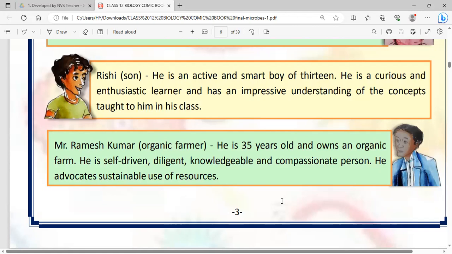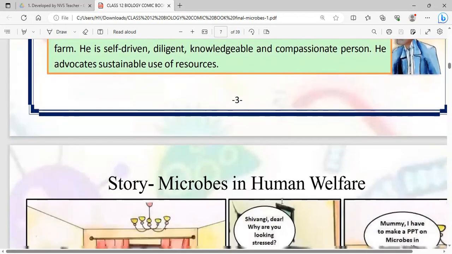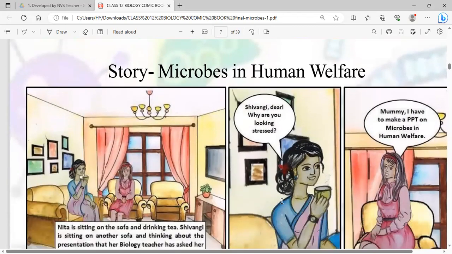Mr. Ramesh, an organic farmer, is 35 years old, owns an organic farm, and is a self-driven, diligent, knowledgeable, compassionate person. He advocates sustainable use of resources. So this is the comic book and we are understanding the story of microbes in human welfare.